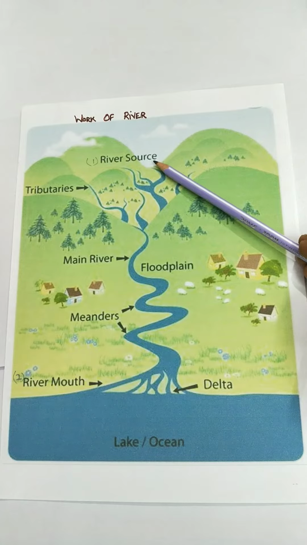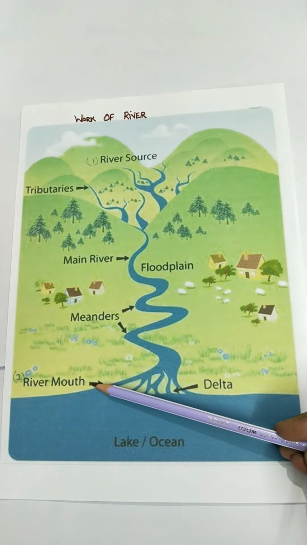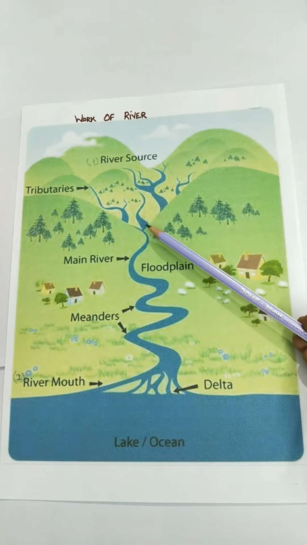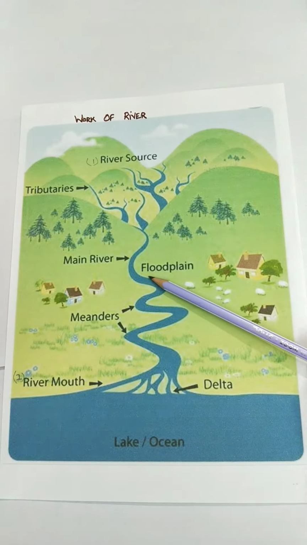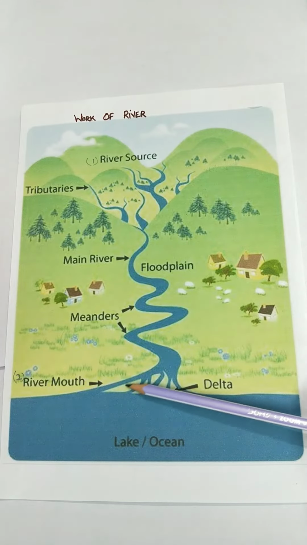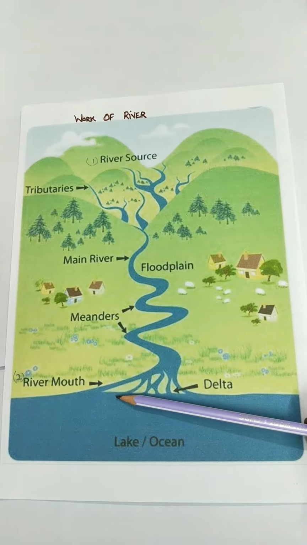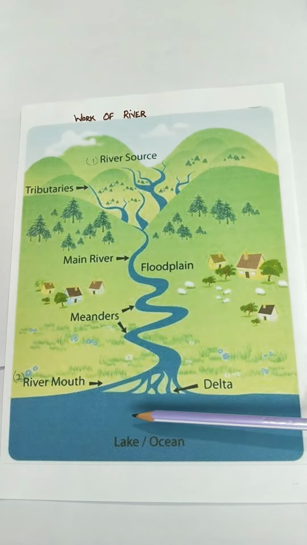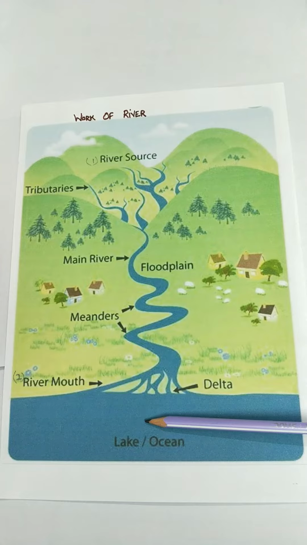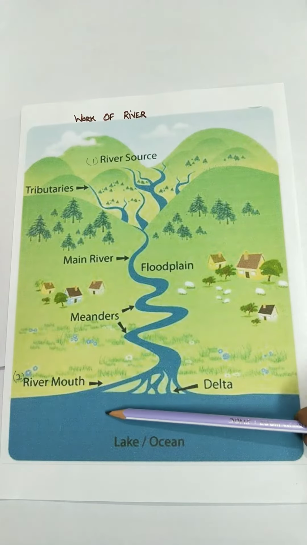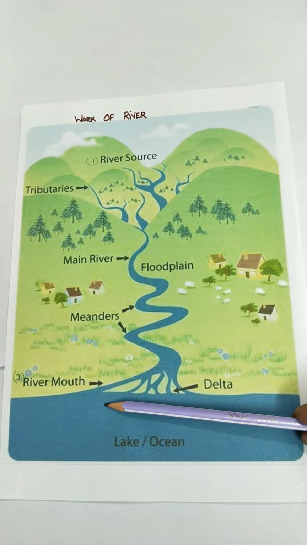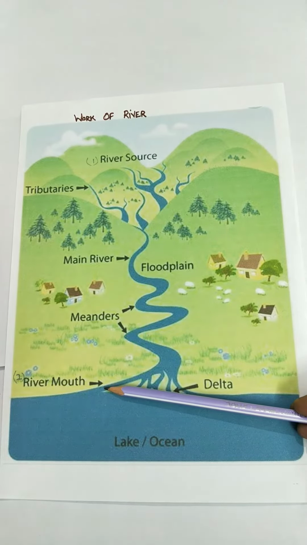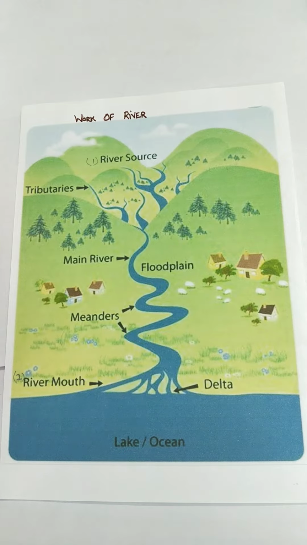After the source, they have given in the book the mouth of the river. The river flows through the mountains towards the plains. When it meets another water body, that place is called the mouth of the river. That water body can be a lake or an ocean. The place where the river meets another water body is called the mouth of the river. Now come to the next landform which is given, the river basin.